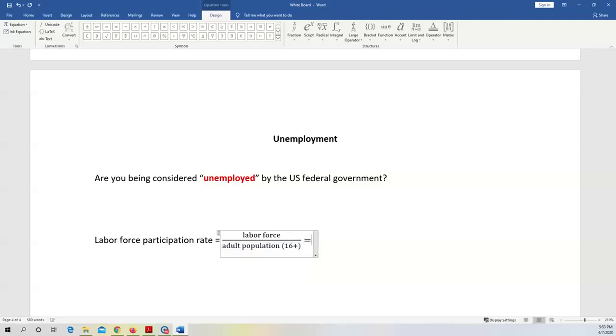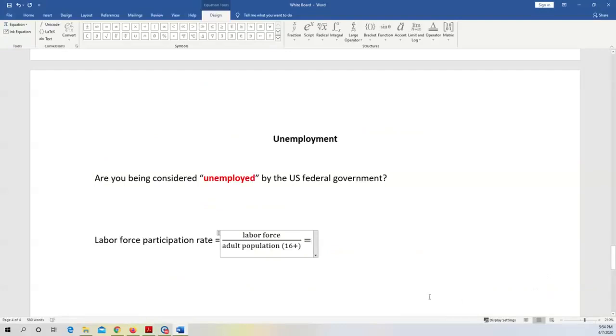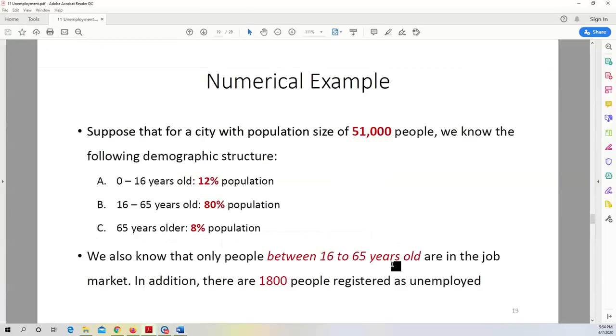Right? Okay. How many people are in the labor force? From this example, 80% out of how many people? 51,000, right? So, again, I want a ratio. Let me recycle here. How many people? 51,000 people multiplied by 80%, because only this group, they are in the labor force.